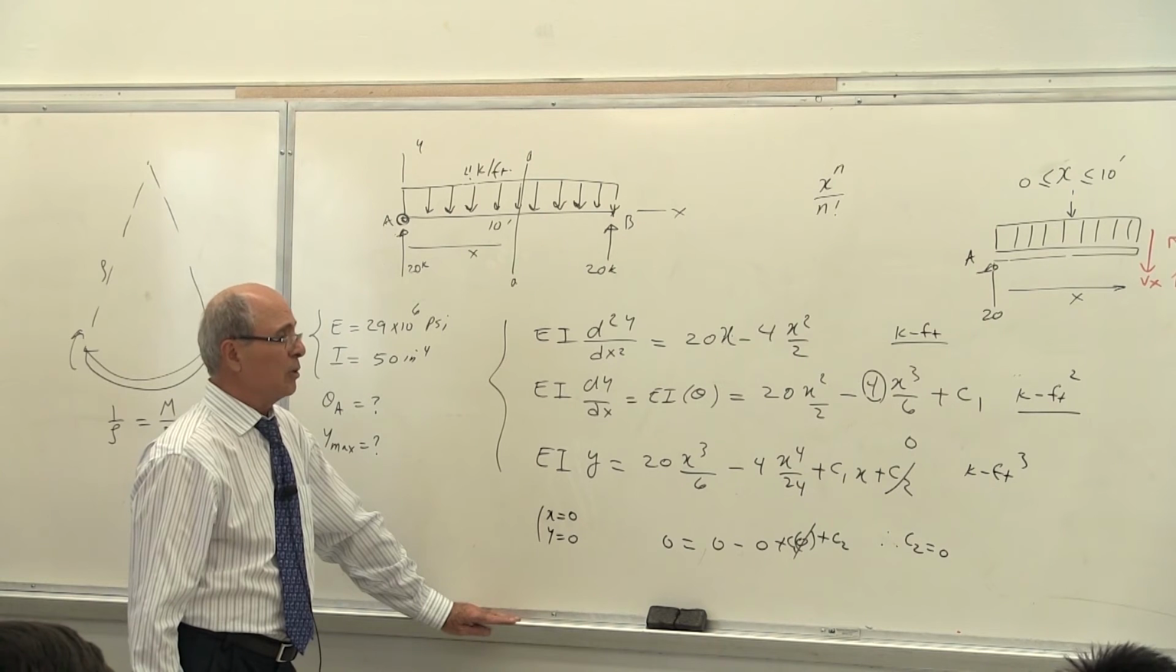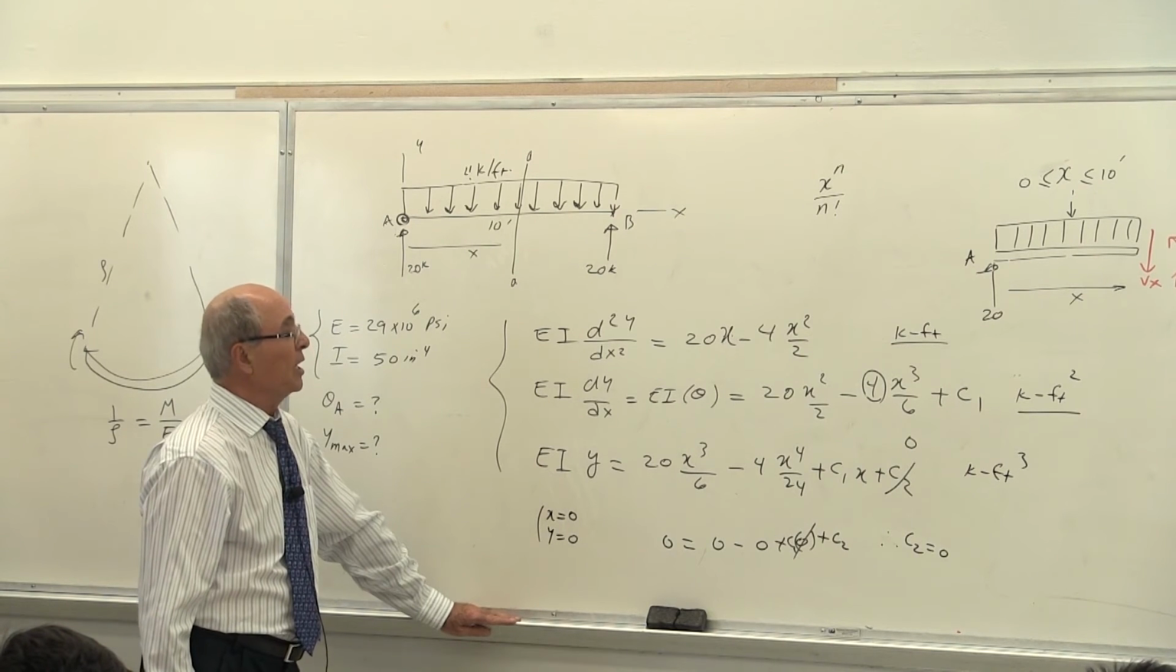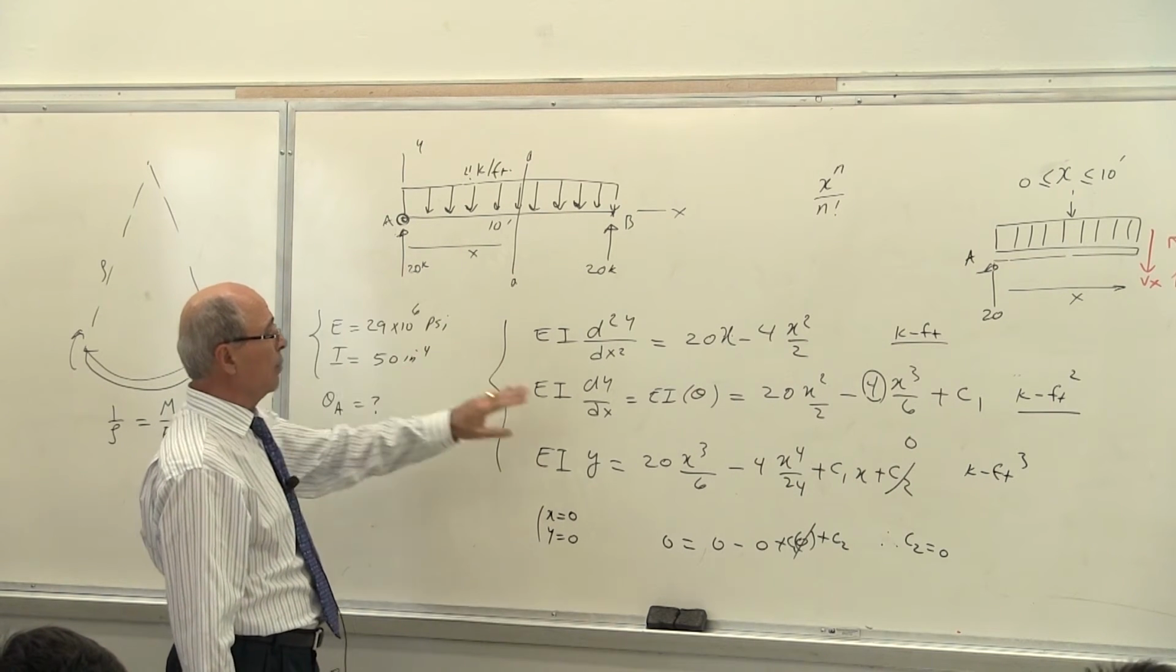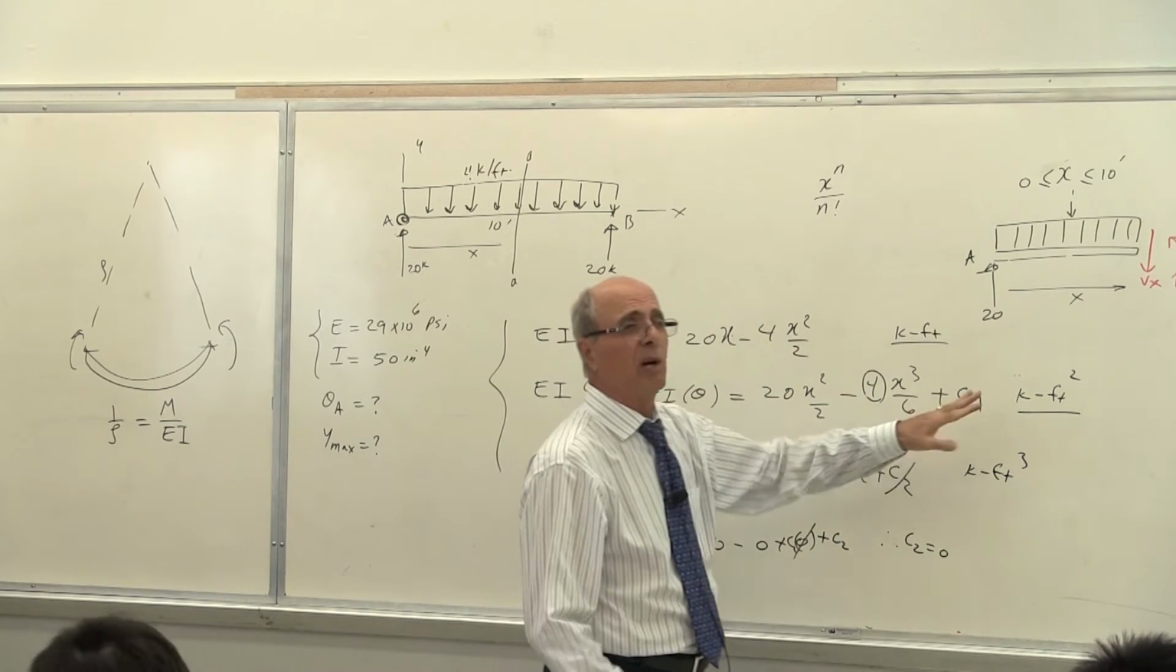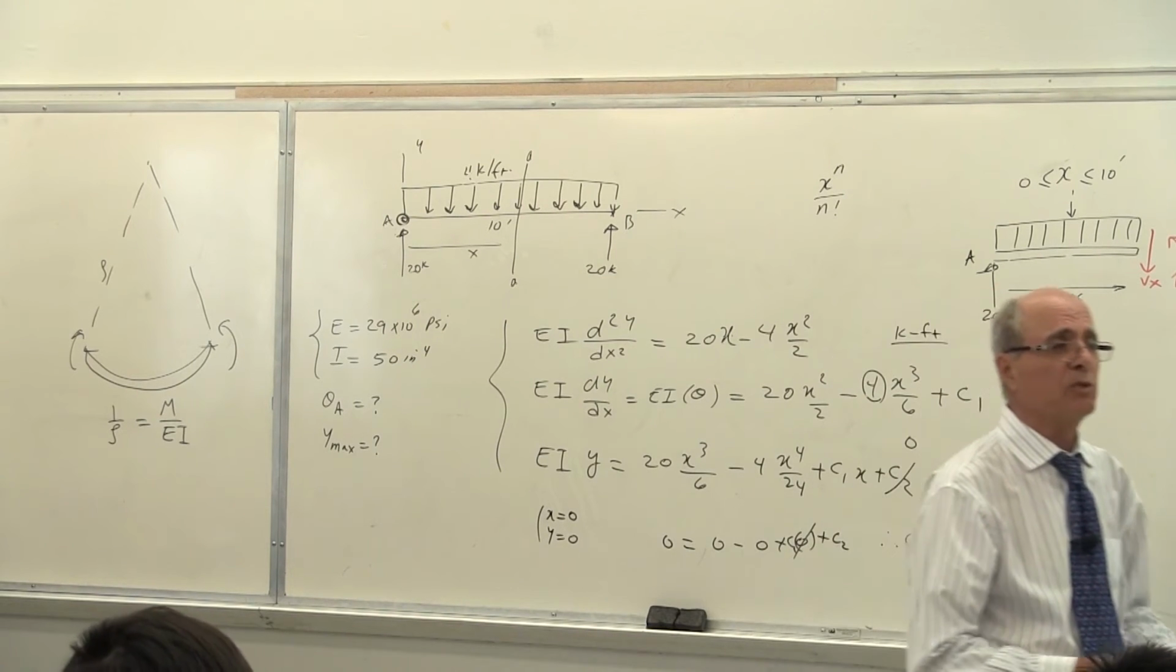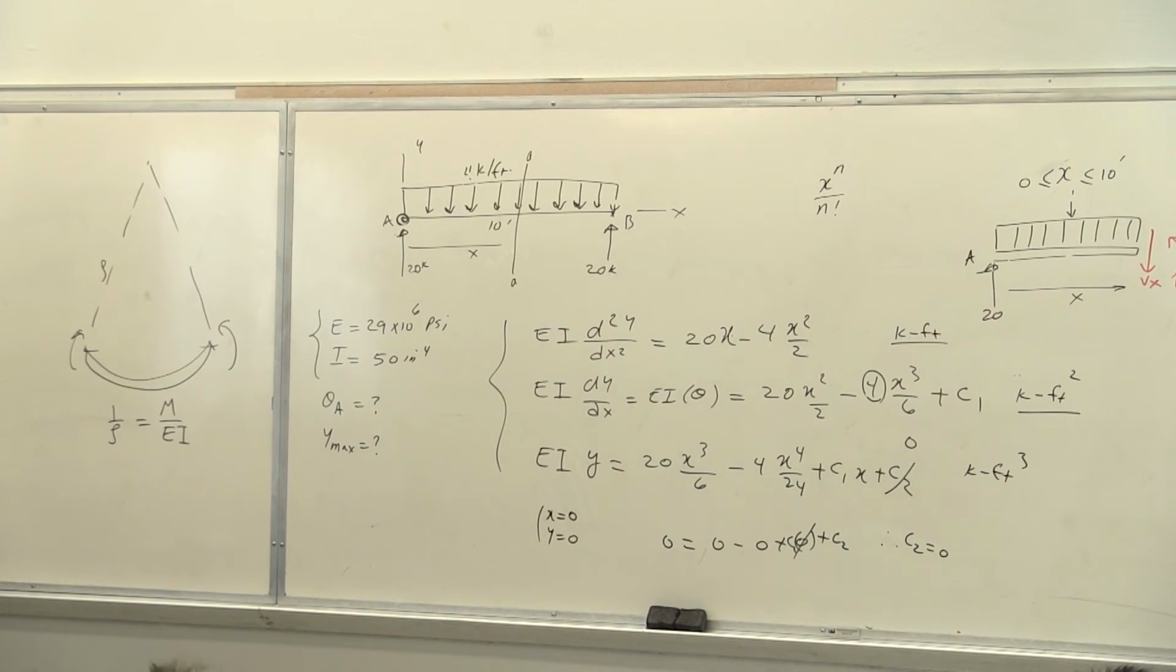Now, in order to calculate C1, I cannot say the same thing. If theta was 0 here, then I would say, OK, 0, 0, 0, C1 would have been equal to 0. But it is not. What boundary condition do I have now here? I have at x equal to 10, y equal to 0. Yes or no? Correct? So let's use it.